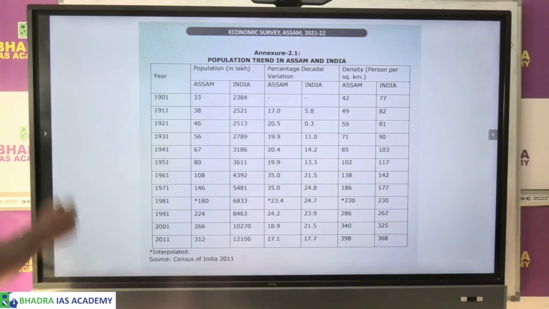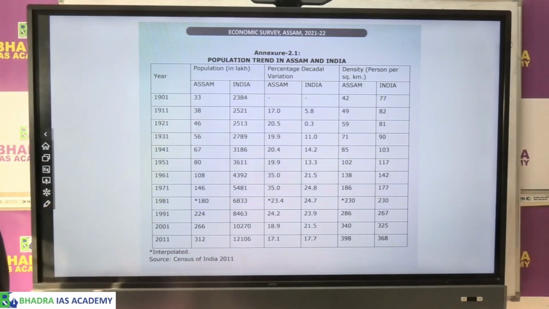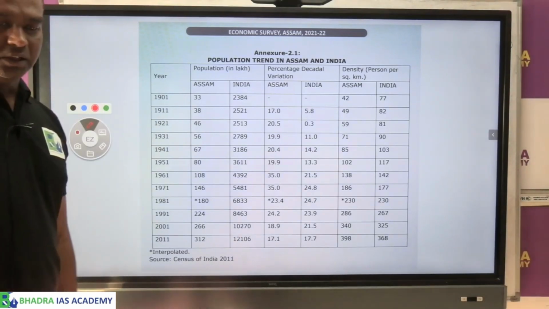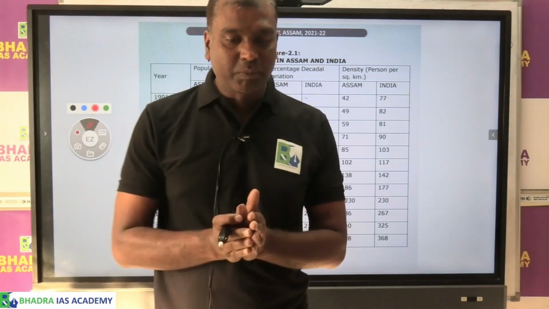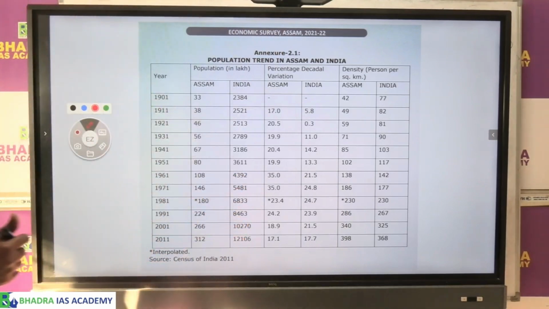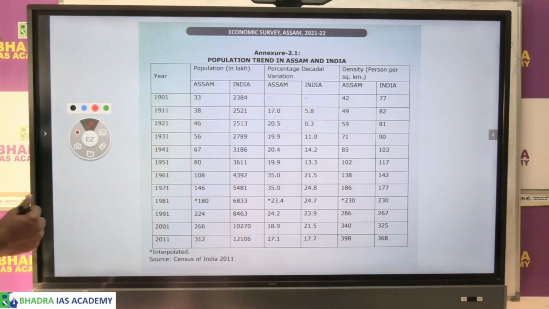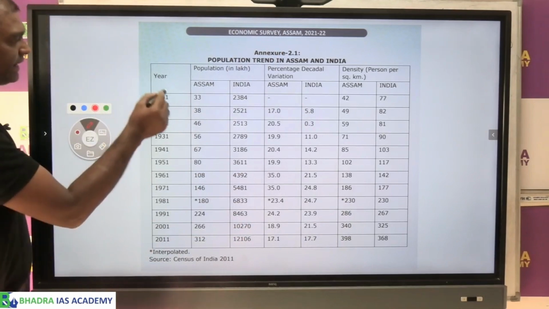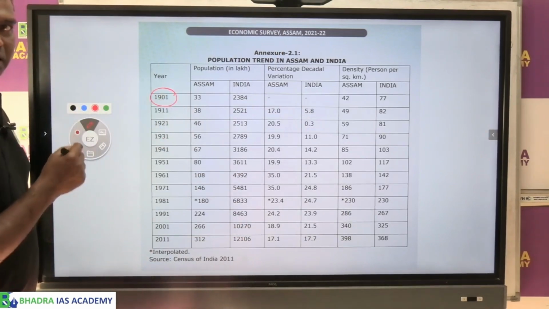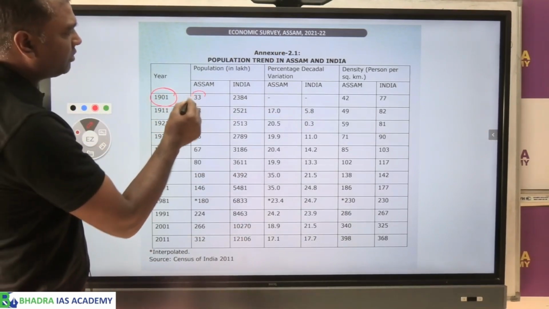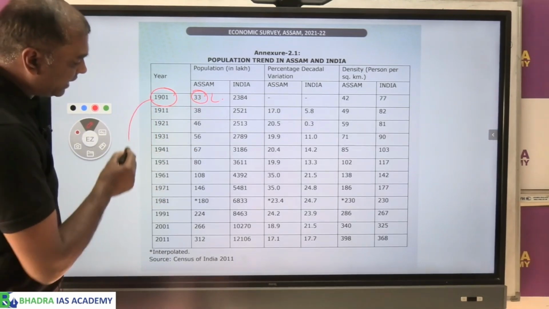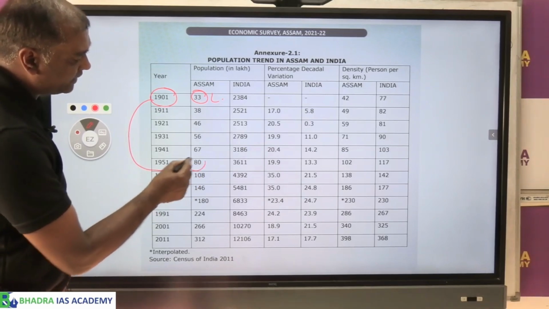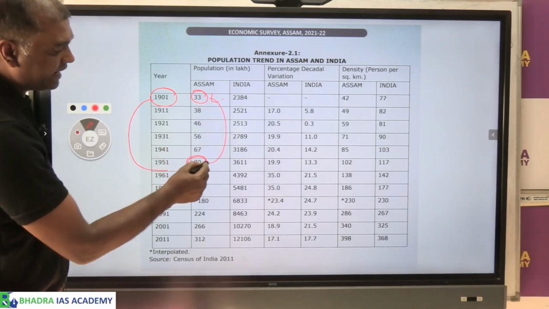So now let's look at the population trend and population growth. So when we talk about Assam economy, Assam's population, how do you look at the growth of Assam population? If you look at it here, in 1901, Assam's population was about 33 lakhs. Till 1951, it still remained about 80 lakhs.